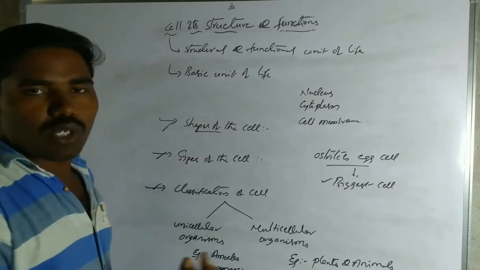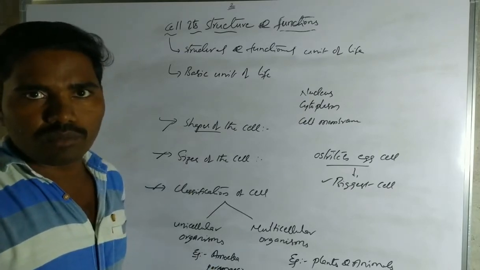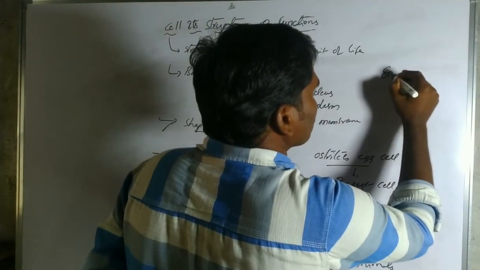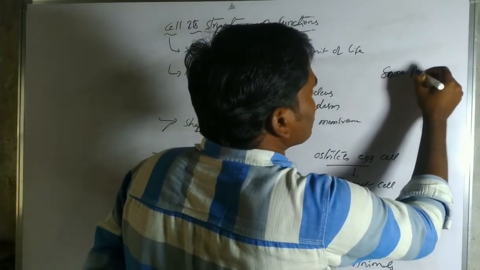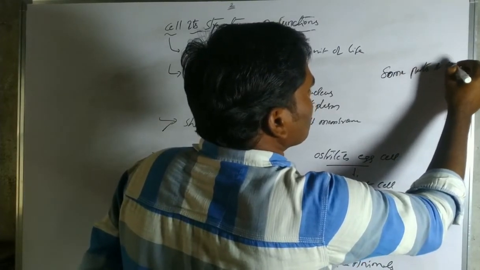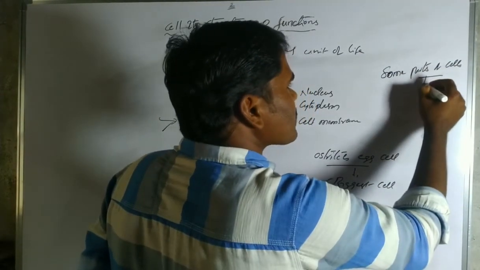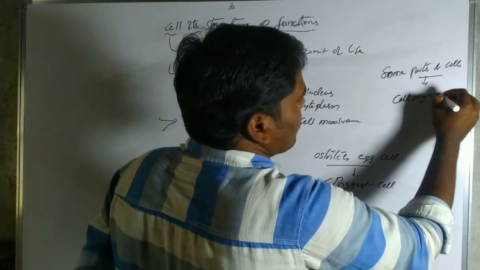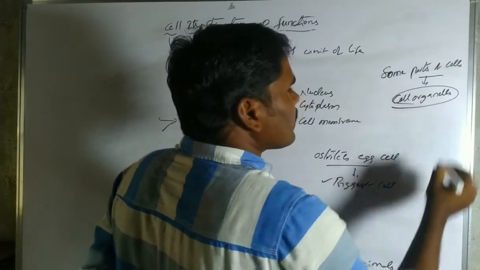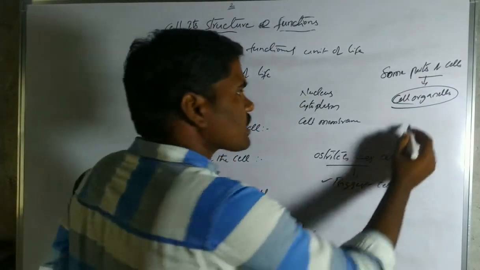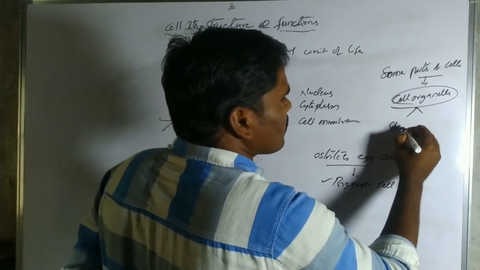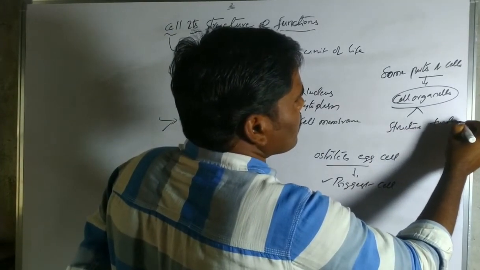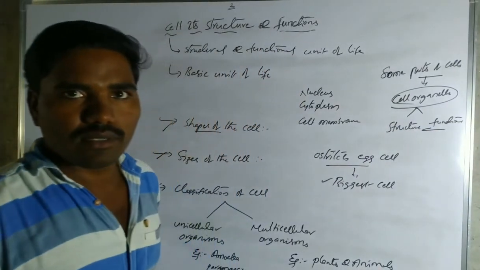So what are we going to learn now? We are going to learn about some parts of the cell. These parts are also called cell organelles. In this class we will discuss the structure and functions of the cell organelles.